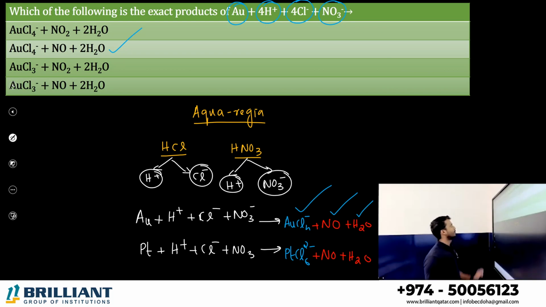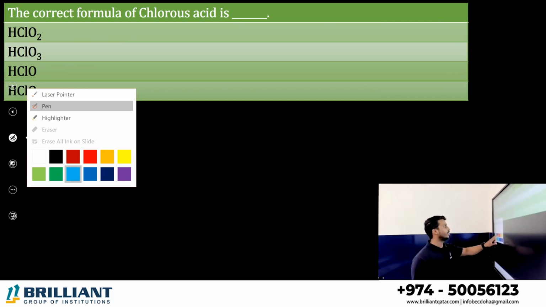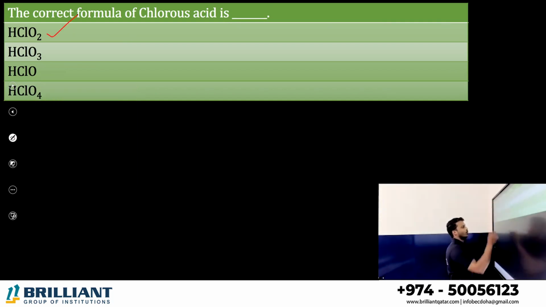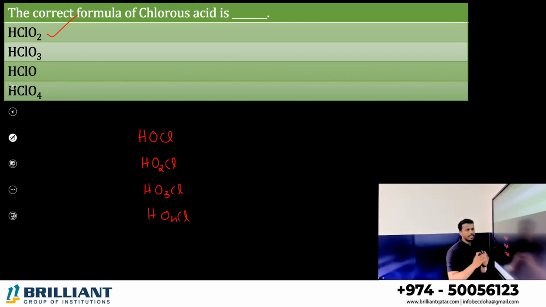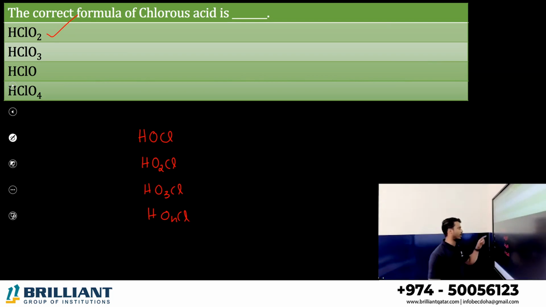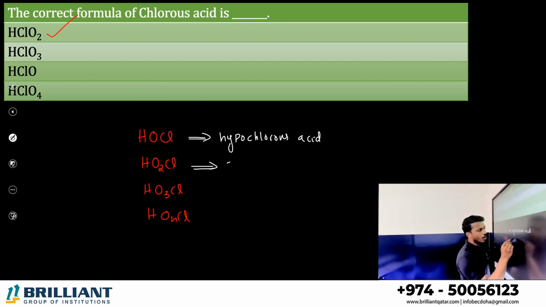Okay, next one. What is the correct formula of chlorous acid? Chlorous acid is which one, dear all? HClO2. What are the oxoacids of chlorine? HOCl, HO2Cl, HO3Cl or HO4Cl. Or you can say HClO, HClO2, HClO3, HClO4. HClO is known as hypochlorous acid. HClO2 is called chlorous acid.